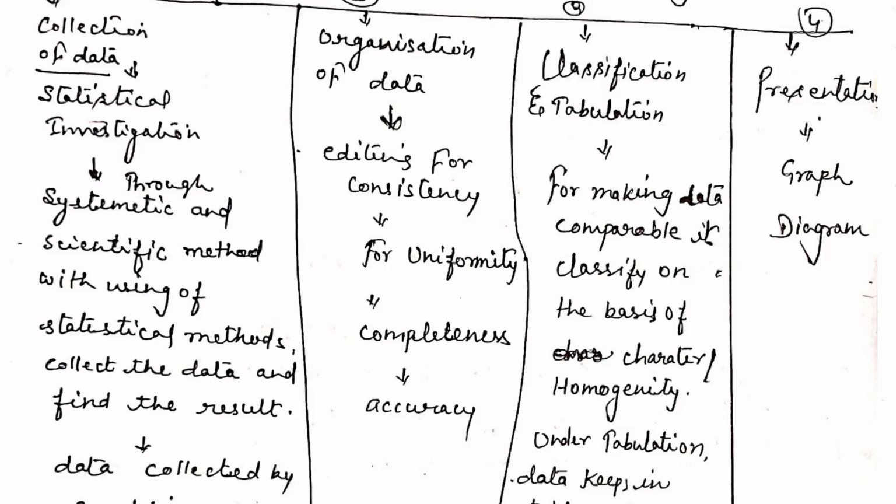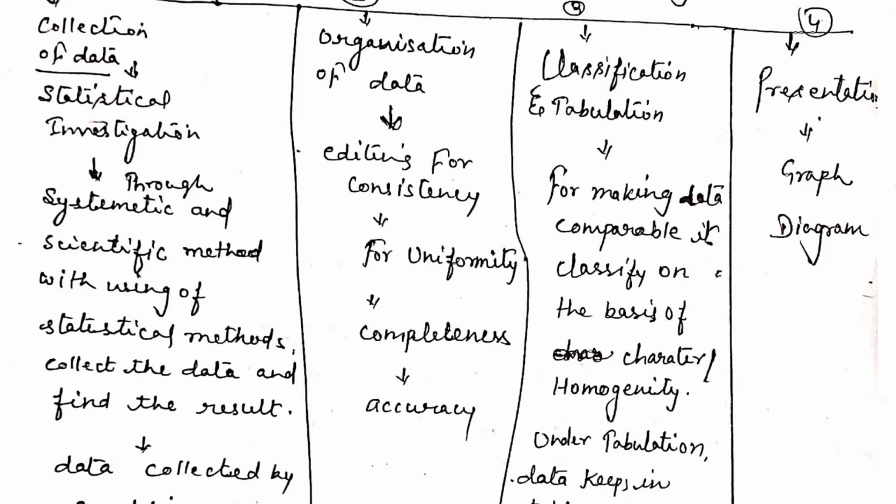So under the collection of data, it is also called statistical investigation, meaning the discovery or search of knowledge by statistical methods.